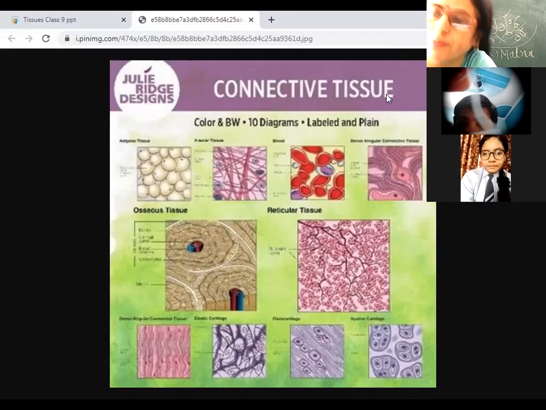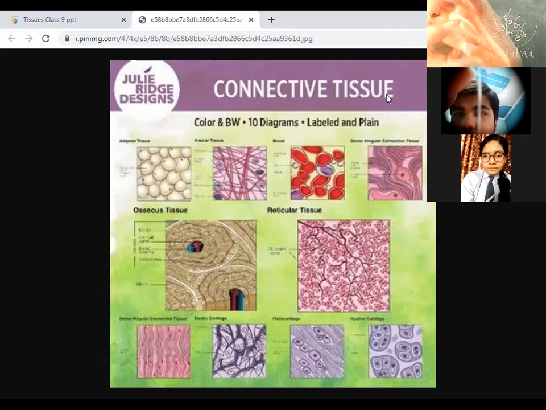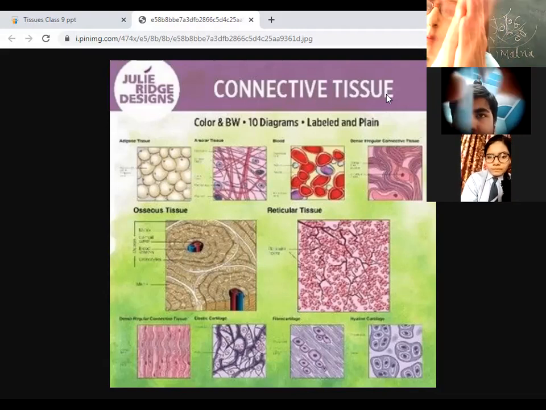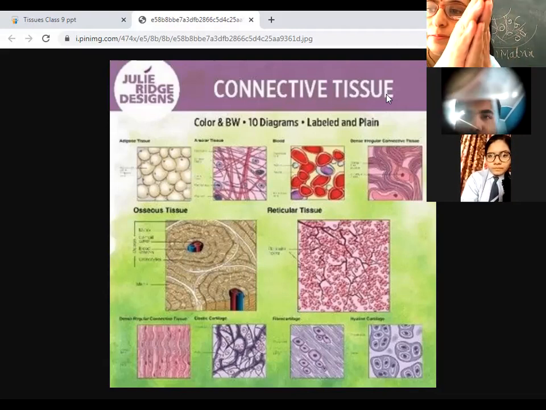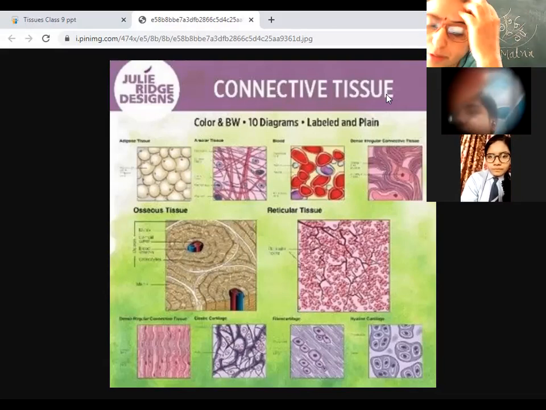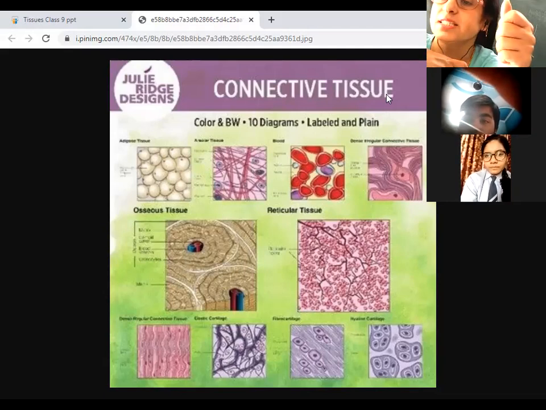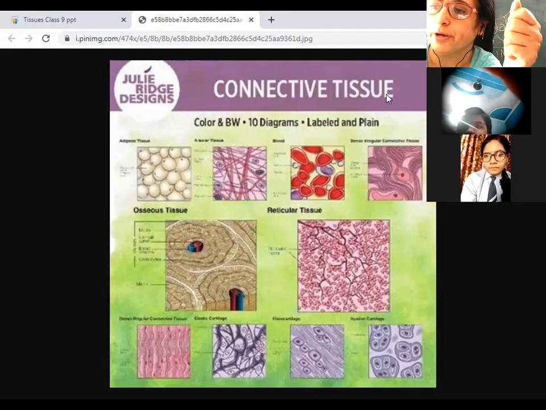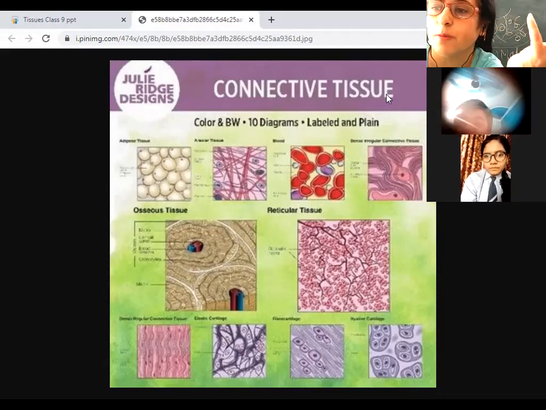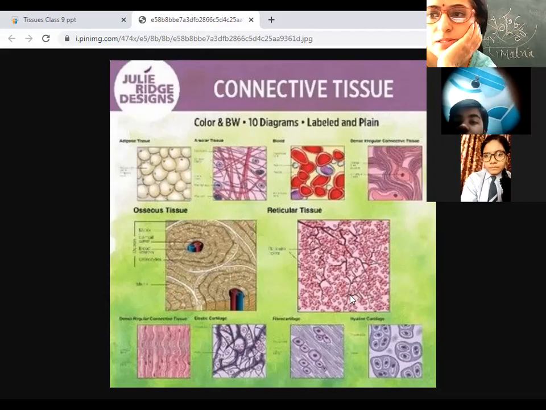What is the function of connective tissue? The function of connective tissue is to bind the tissues together. Second, it helps in support. If you take the skeleton out of our body, what will we be left with? We are just muscles. Bones are also connective tissue.